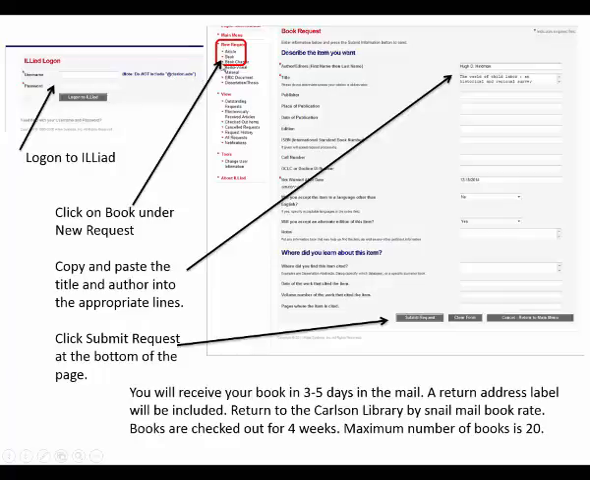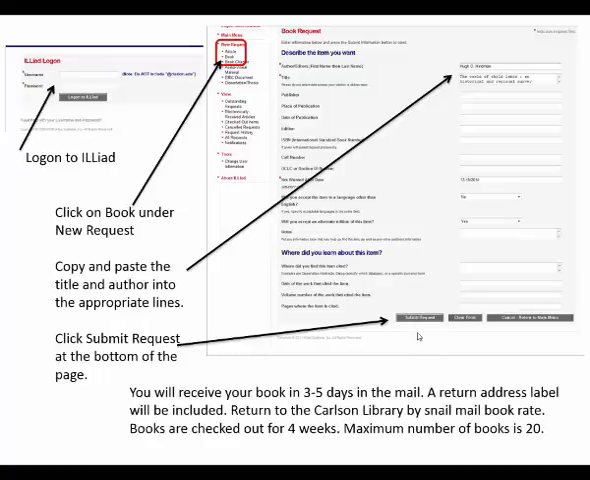And if you want to request this from the Carlson or SOAR Library, you're going to go up under New Request, and this is the page it will bring up here on the right. You're going to copy and paste that title and author. You're going to copy the title and put it in the title box, copy the author and put it in the author box. Come down here and submit request. You should receive your book in 3 to 5 days.